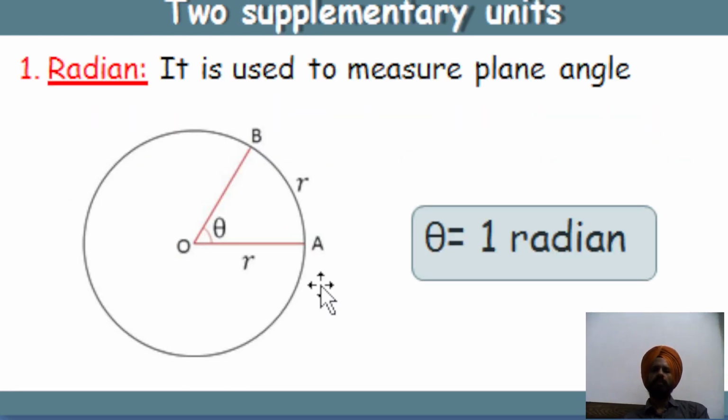Then 2 supplementary units are also there in units and measurement. The first supplementary unit is the radian. It is used to measure the plane angle. The figure is showing a plane angle, so theta is a plane angle, A and B are some points on a curved path, r is the radius, and O is the center of the circle. So theta is 1 radian. This is how we can define the radian.